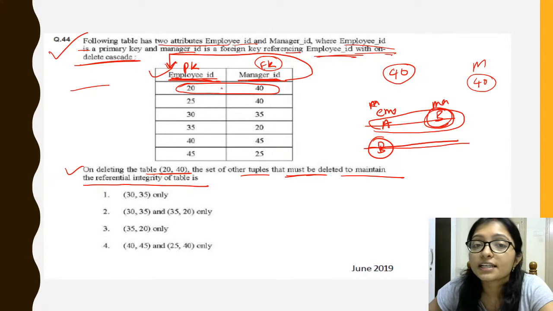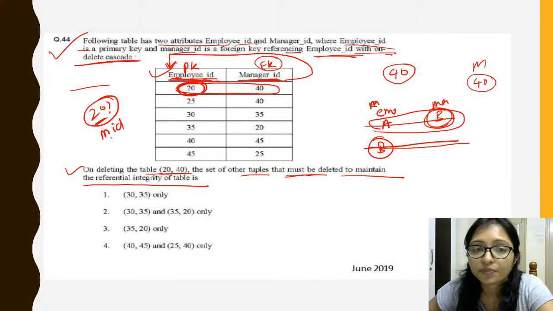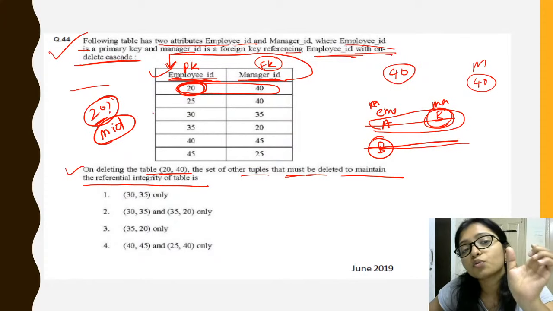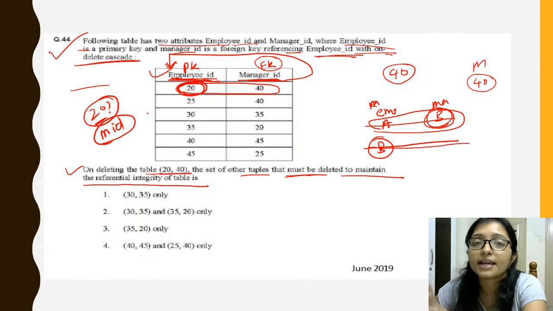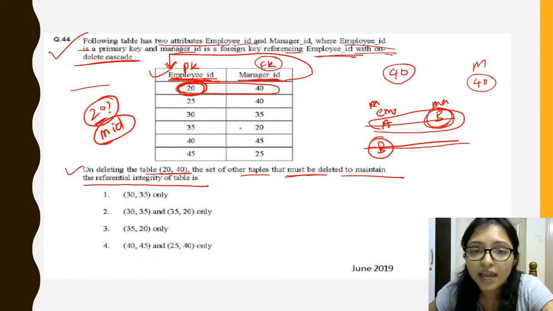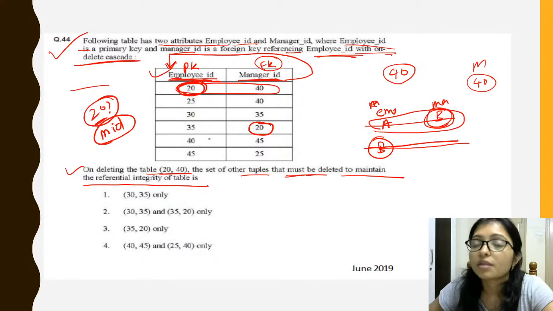So to maintain referential integrity, which do you have to delete? Here employee ID 20 is deleted, right? So now you have to search where 20 is used in manager ID. The employee for whom 20 is the manager should be deleted. You can see here there is 20, the manager ID is 20, so as this is deleted, this should also be deleted, right?